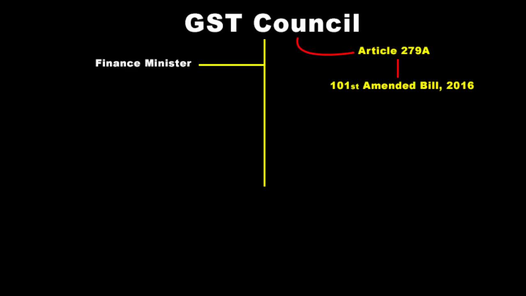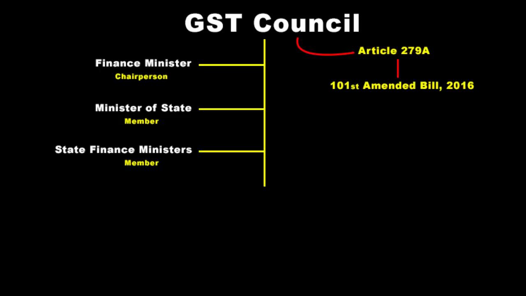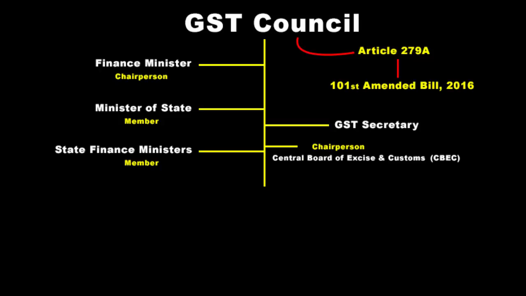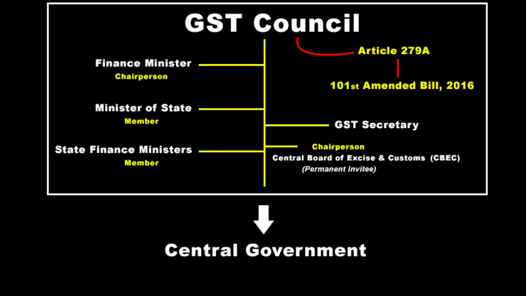And the GST Council is headed by the Finance Minister as the chairperson. Then it has the Union Minister of State in charge of Revenue or Finance as a member. And finally it has all the state finance ministers as its members to give inputs and recommendations. The GST Council has its own secretary as well. Then the chairperson of the Central Board of Excise and Customs, which handles the indirect taxes in India, will be a permanent invitee to all meetings of the GST Council. Then the central government will take up the entire expenditure, recurring and non-recurring, for running the GST Council. The first meeting of the GST Council was called on 22nd and 23rd September 2016 in New Delhi.